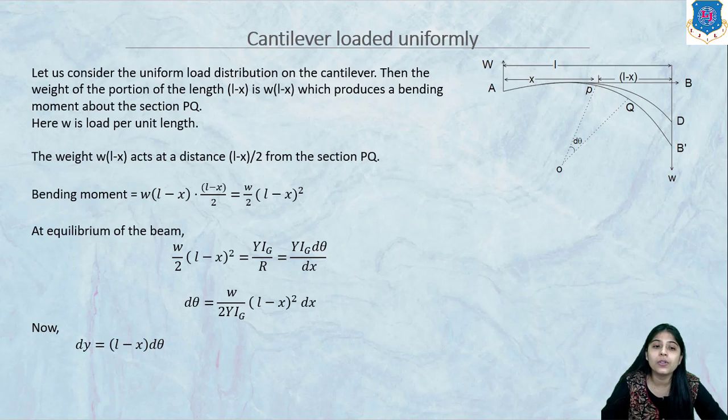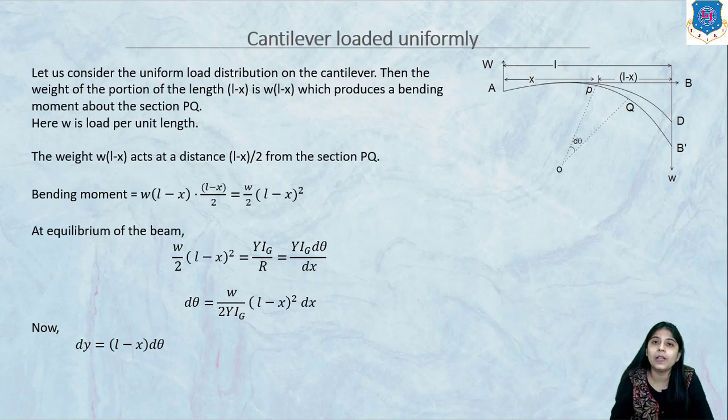So d theta will be W upon 2 Y Ig into L minus X square into dx, where we substitute d theta by dx in place of 1 by R. Now, as you can see in this diagram, y will be the depression, so dy will be L minus X into d theta.